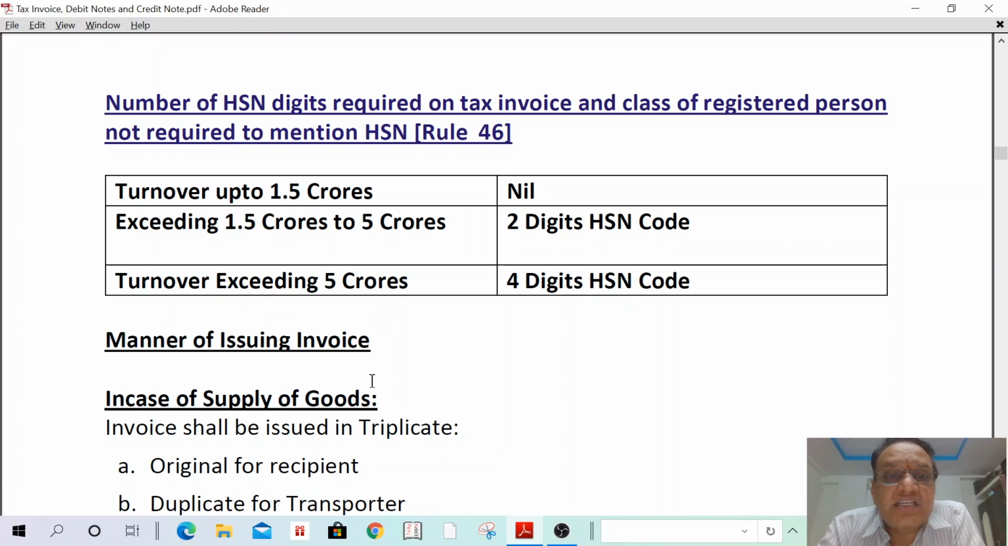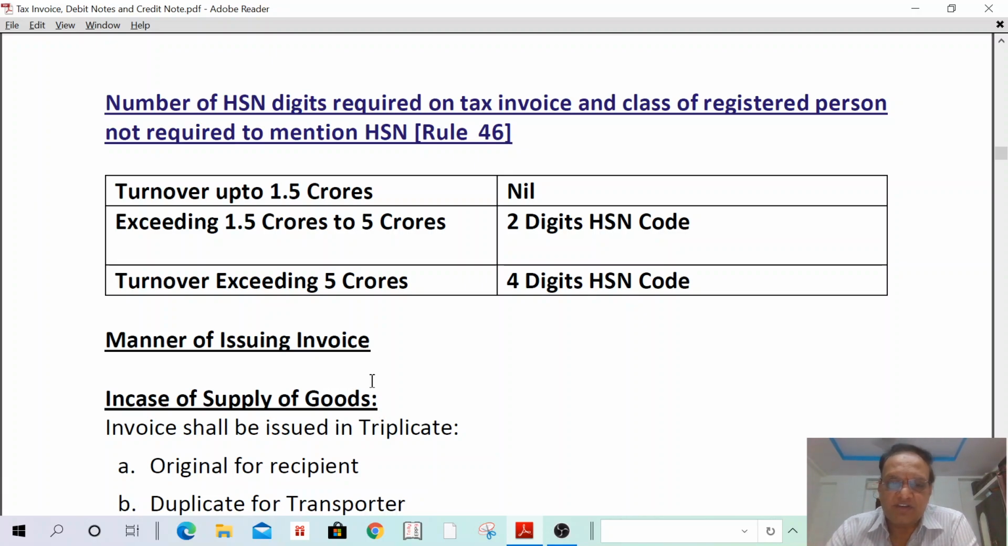I can read it for your purpose. Number of HSN digits required to be mentioned on the tax invoice, by class of registered person. Turnover up to 1.5 crores, nil. Exceeding 1.5 crores to 5 crores, a 2-digit HSN code has to be mentioned. Turnover exceeding 5 crores, a 4-digit HSN code has to be mentioned. Understand? Less than 1.5 crores, nil. 1.5 to 5 crores, 2-digit. Above 5 crores, 4-digit HSN code. Okay, next concept.